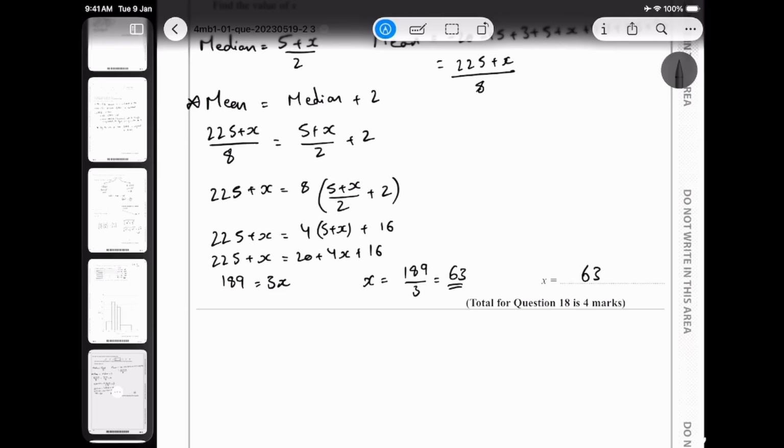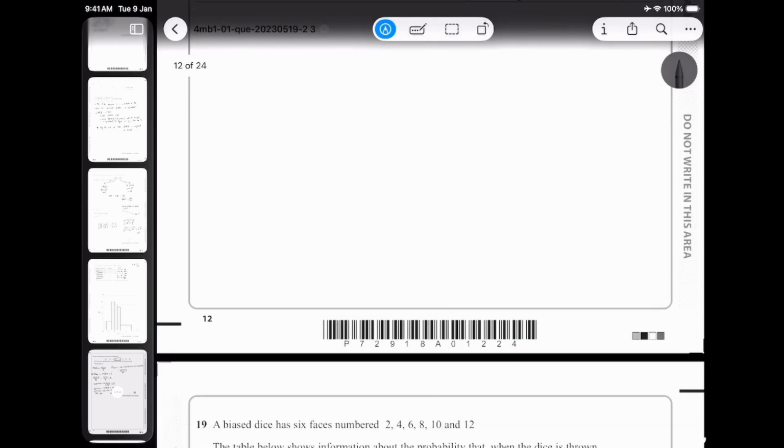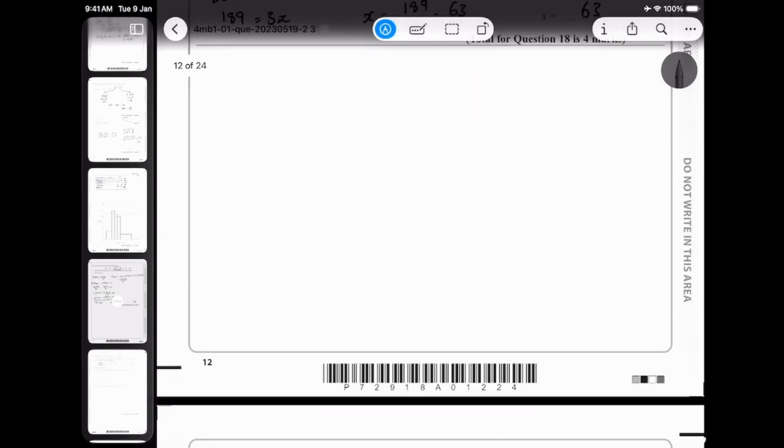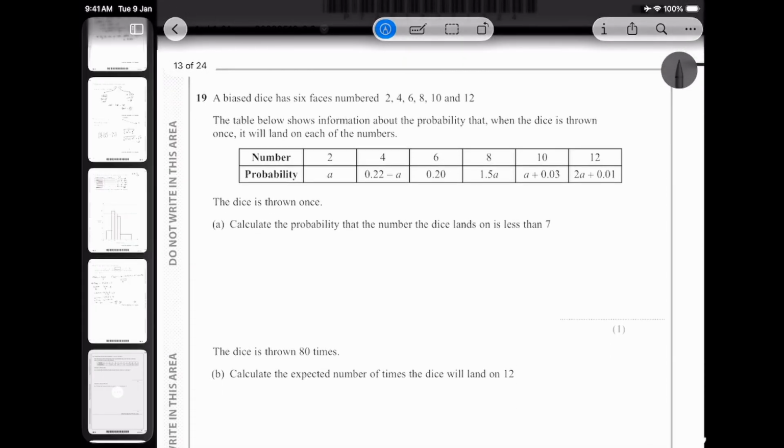I hope everyone understood and no one has any problem with this solving. It should be very, very simple. Just a little bit tricky, I would agree, but again, very simple if you understand what you're doing. Let's move on to the next question.